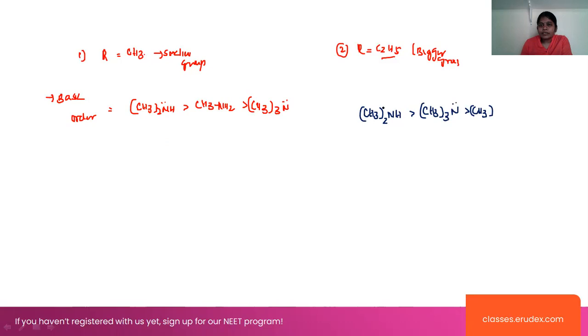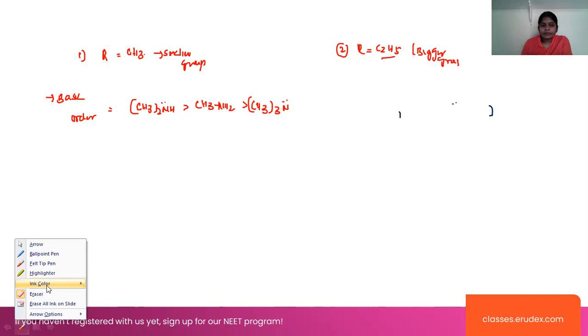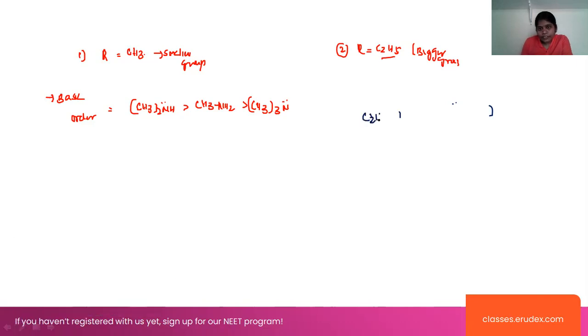Sorry, here we have to take the C2H5, right? Because we are talking about the C2H5 group. So in this case, (C2H5)2NH will be more basic than (C2H5)3N, which is more basic than C2H5NH2 here.